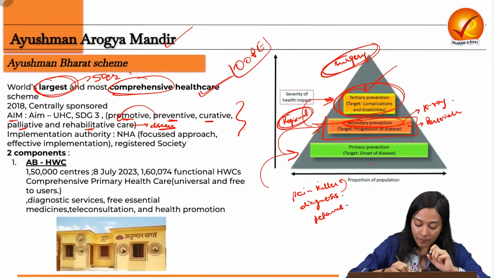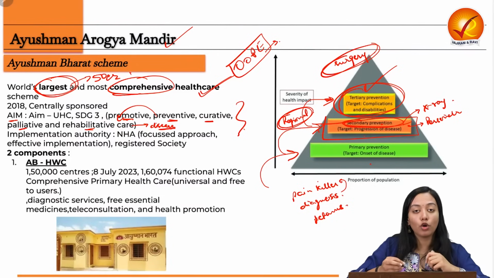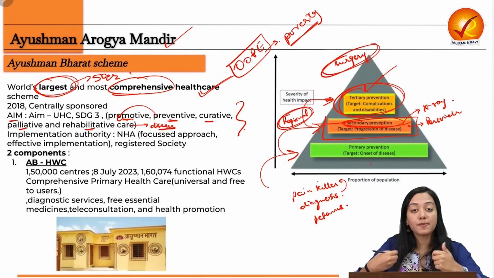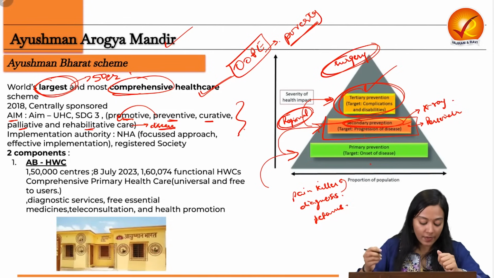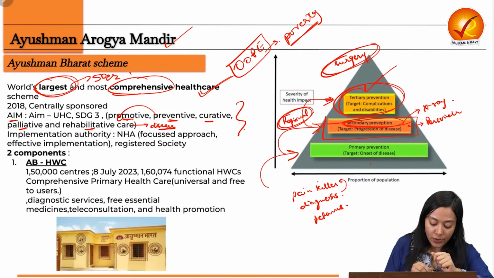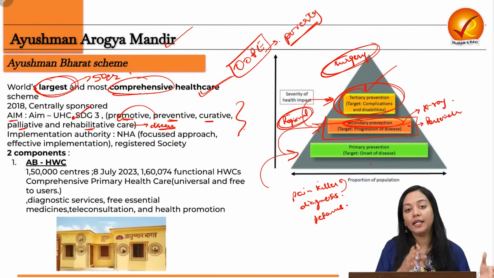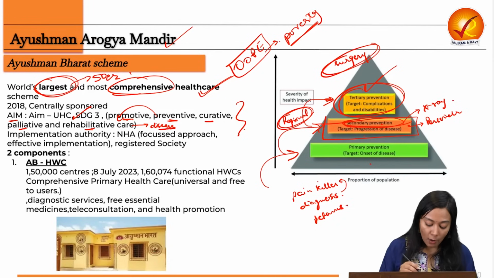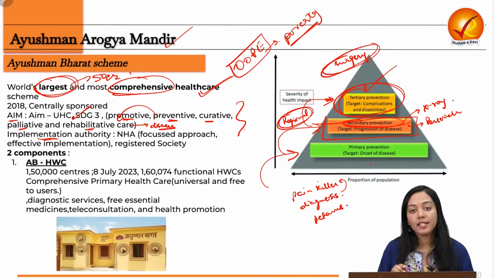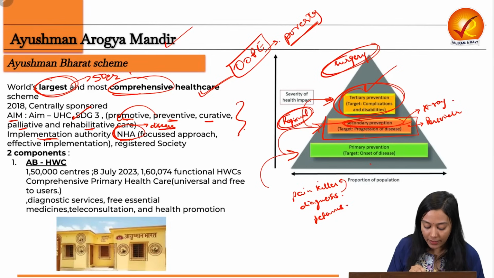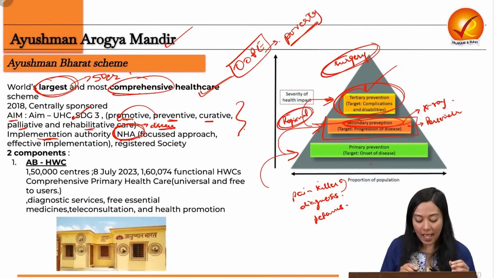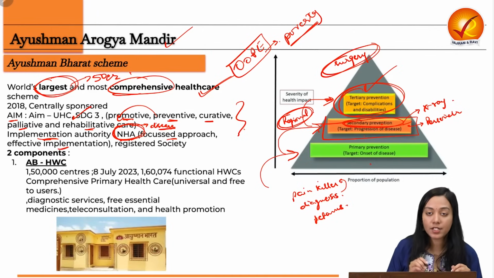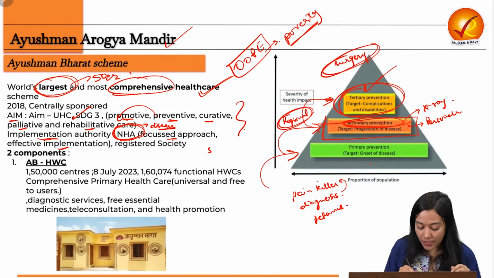that is responsible for pushing a lot of people below the poverty line because of the expenses incurred during medical treatments. So it also aims to reduce these things. It also aims that India ensures the achievement of Sustainable Development Goal 3. Now, the implementation authority is the National Health Authority, so that the mission can have a more focused approach and effective implementation. This is a registered society under the Societies Registration Act of 1860.